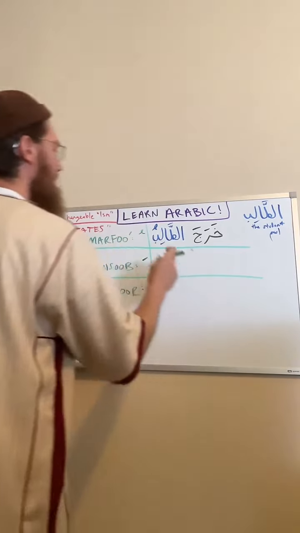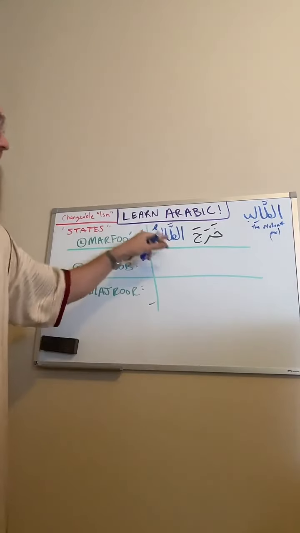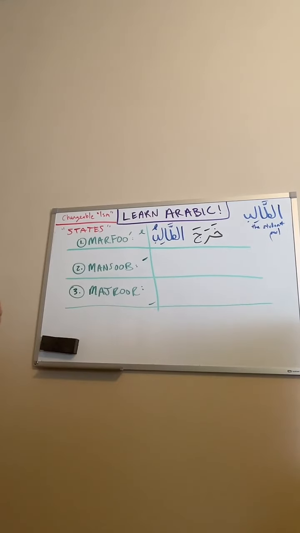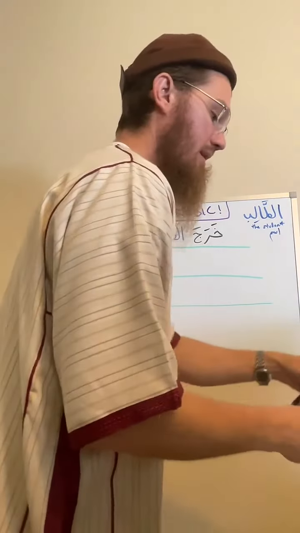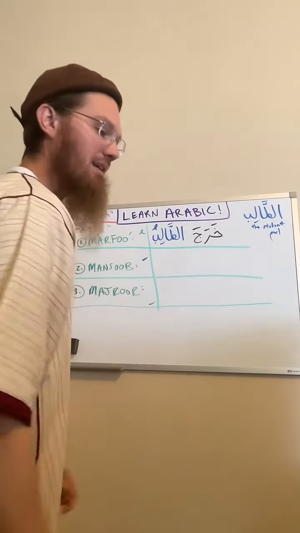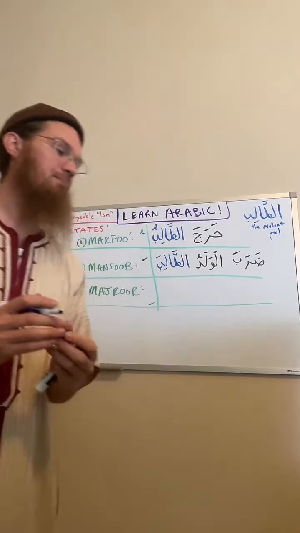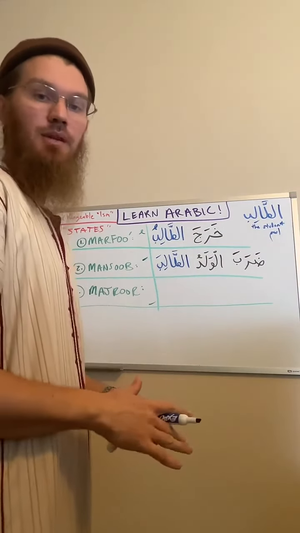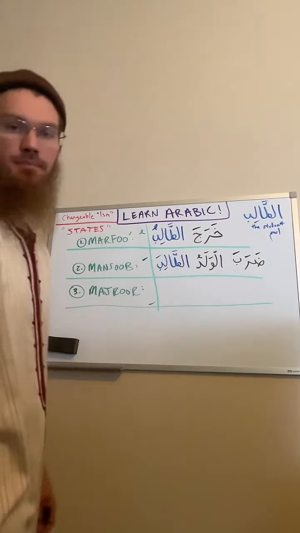So because at-talib is an ism and it ended with dhamma, what state is at-talib in? What state is at-talib in this sentence? It's in a state of marfu'. Very good. Now we're going to see how at-talib is a changeable ism because we're going to watch how the ending changes. Daraba al-waladu at-taliba. Who can translate this for me? Daraba is the masculine form of hit. Al-waladu means the boy.